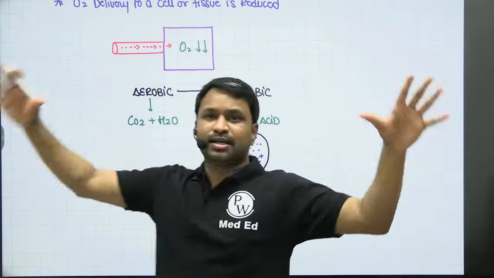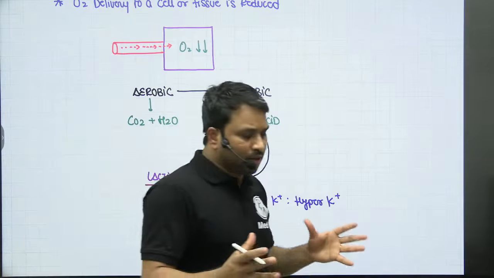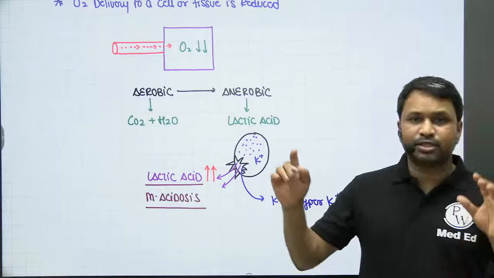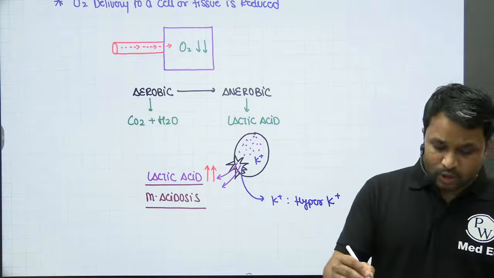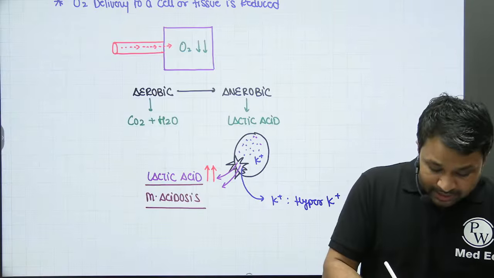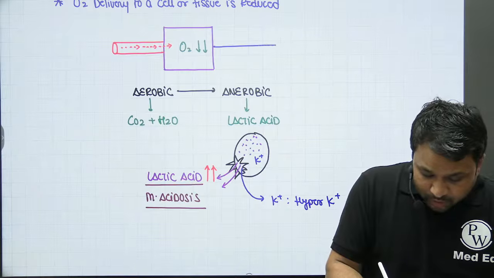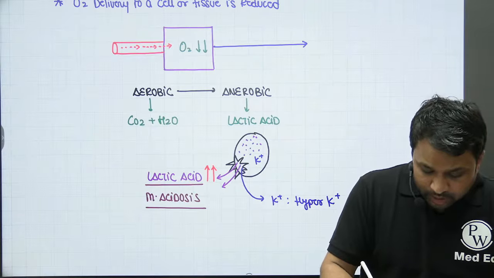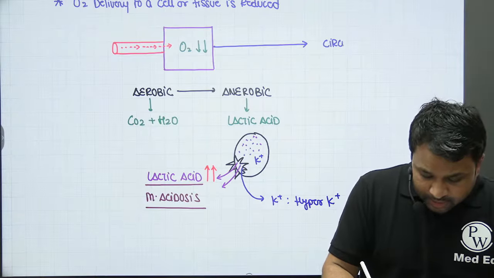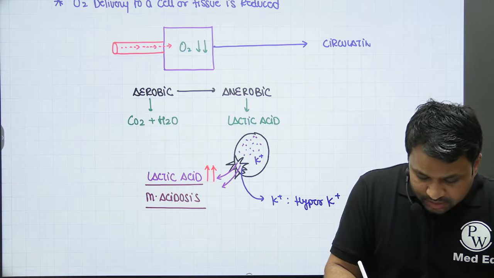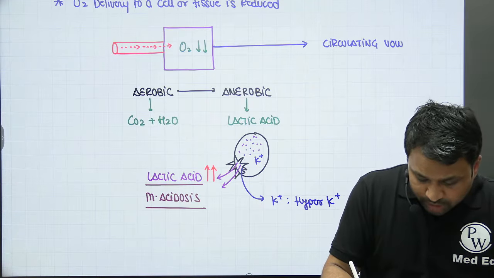Now, how does it balance off? Let's try to understand how the whole body is going to work. As I say, there is low tissue perfusion. That means the oxygen delivery to the cell is reduced. That means the circulating blood volume is going to be reduced. So what I'm talking about here is the circulating volume of blood.